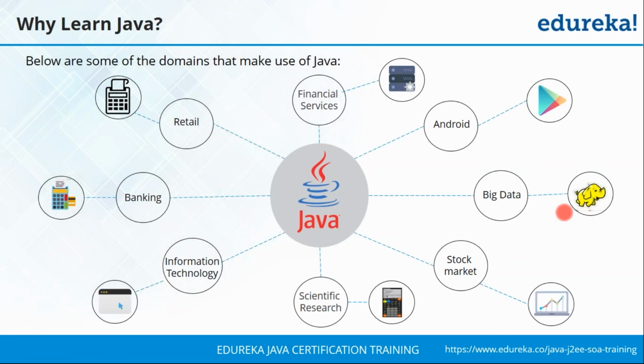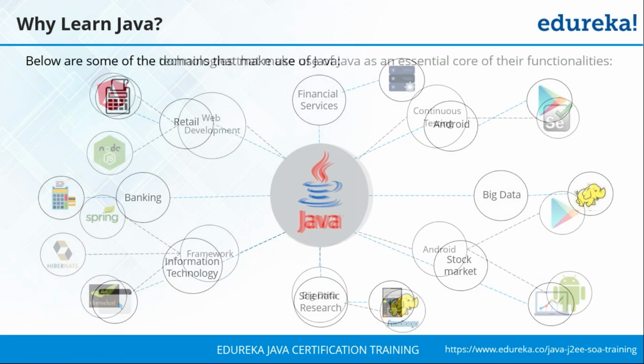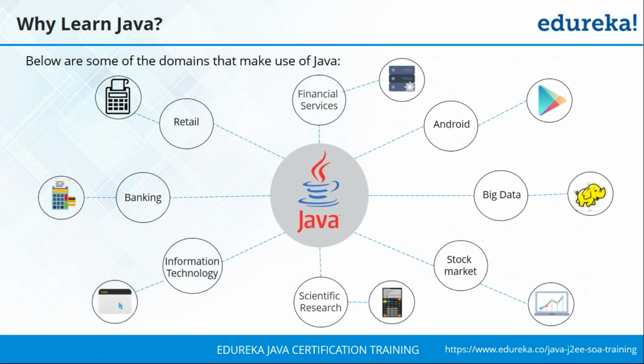When we look at the big data domain, your Hadoop mainly uses Java, and you even have a concept of MapReduce which involves Java as such. So I hope with this you've got an idea of the various domains where Java is being used. And these are not the only domains where Java is being used.